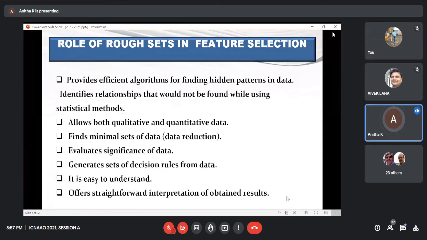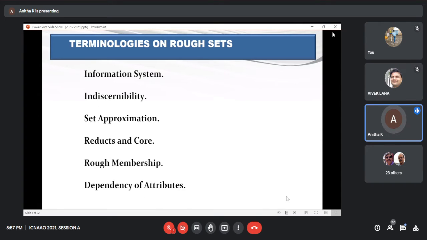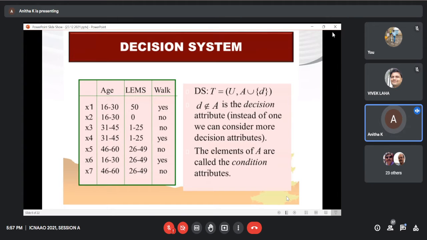Out of these several models, we are taking a rough set based feature selection model. This theory was originally introduced by Zdzisław Pawlak in early 1982 by his representative publications in theoretical aspects of reasoning about data. The main advantage of this theory is it does not require additional parameters other than the supplied data. So these are the basic terminologies of rough set: information system, indiscernibility, set approximation, reduct, core, rough membership function, and dependency of attributes.